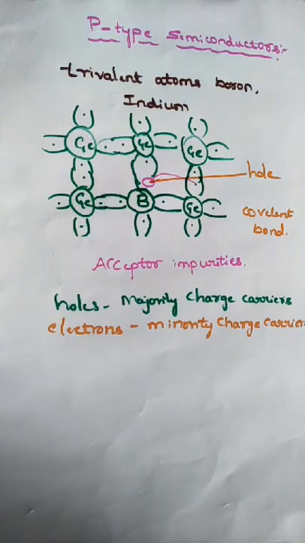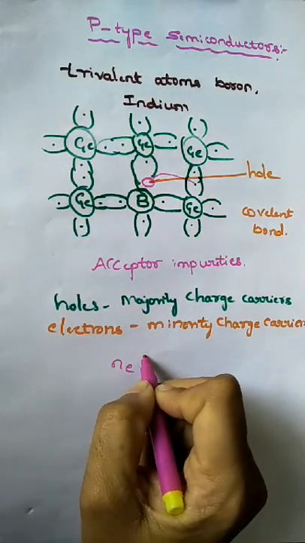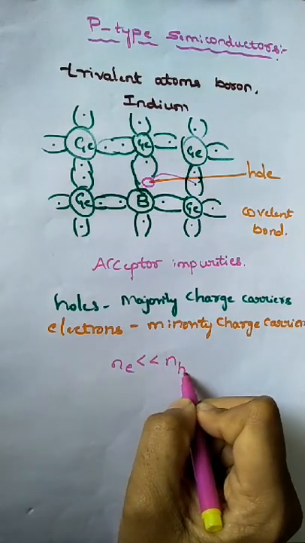Electrons are minority charge carriers. So therefore, in p-type semiconductor, the number of electrons is very much less than the number of holes.